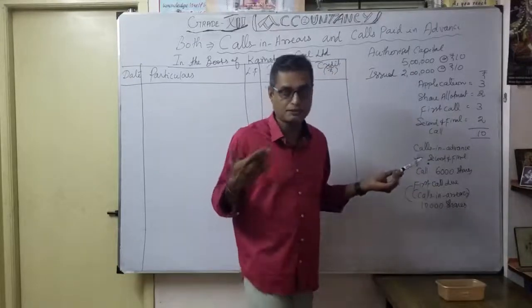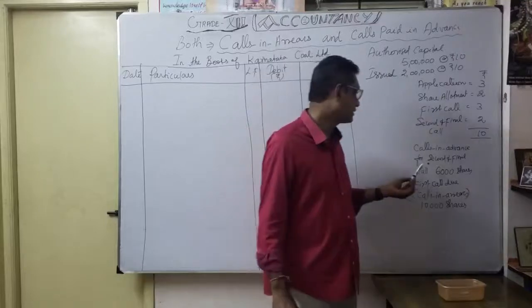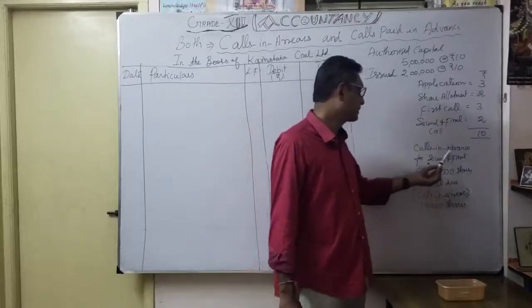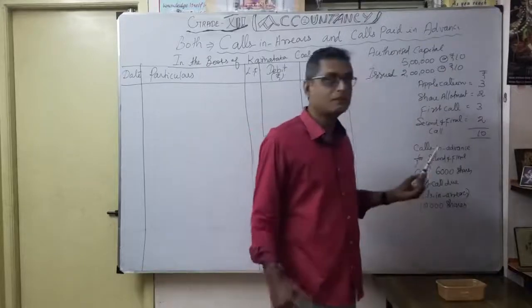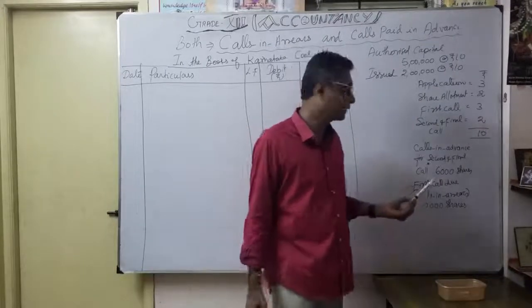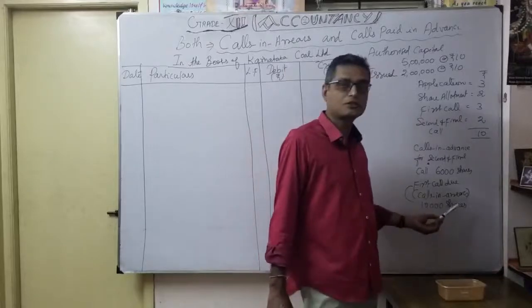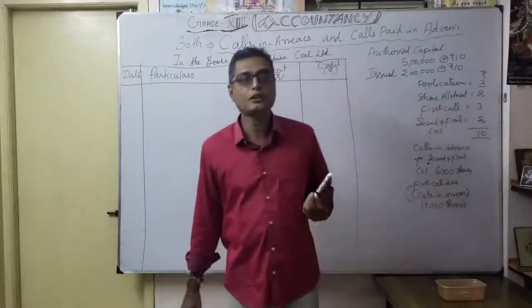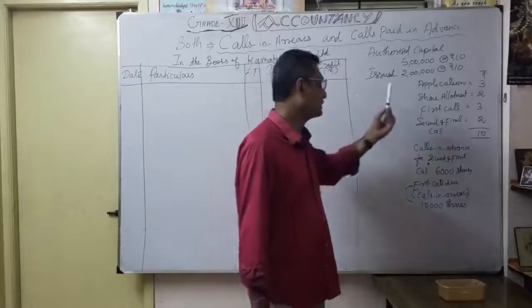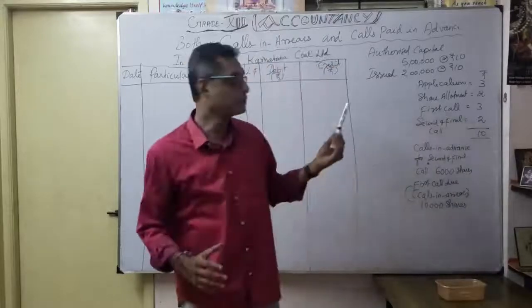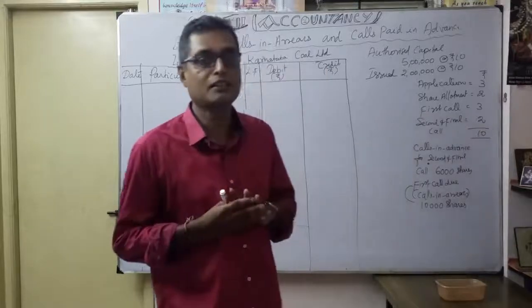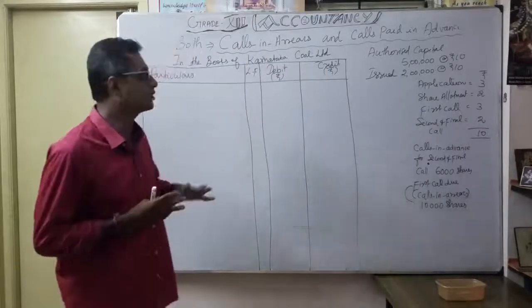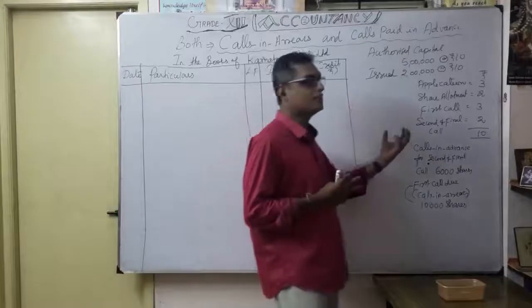Thereafter the remaining information: the calls in advance. At the time of the first call itself, some shareholders, 6,000 shares, paid in advance for the second call. But later, whenever the first call was due, the 10,000 shareholders defaulted on the first call. These are the information collected from the problem. You have to write down the information likewise, then only you can easily record the transactions without any doubt, and we never miss any information.